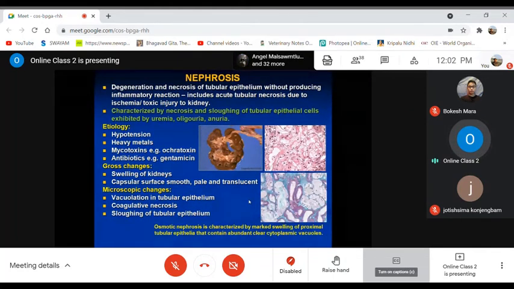If there were inflammatory reaction, inflammatory cells automatically would be there, and congestion, hemorrhage and all these things would come up. But there are no such lesions. Only the tubular epithelial cells are swollen and showing some vacuoles and coagulative necrotic changes. No inflammatory reaction. Of course, the kidney will be enlarged and swollen, but it is not due to inflammatory reaction.